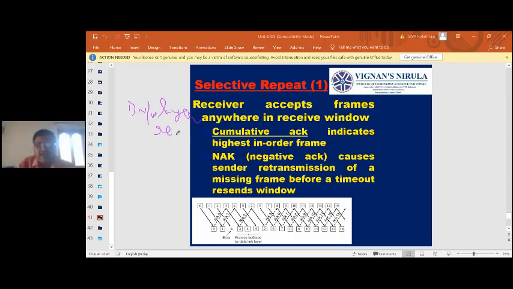Frame error. Okay, frame error. So what is meant by frame error? When a frame error comes, earlier we did nothing. Simple.